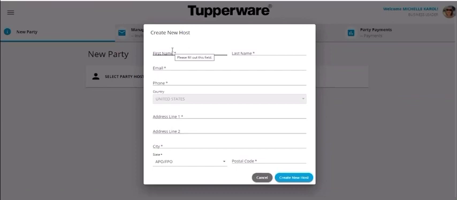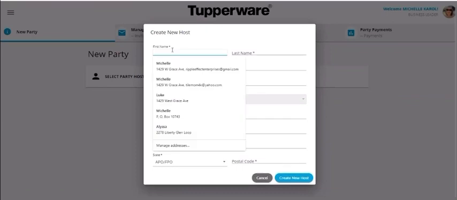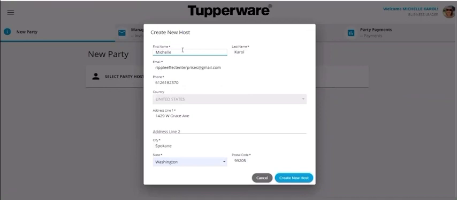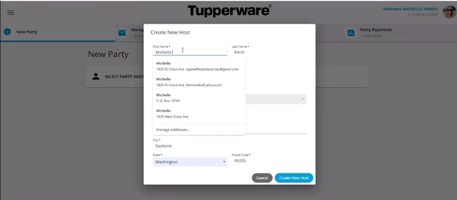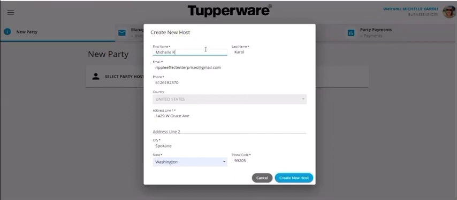So what you'd like to do here is put all the hostess information and make sure that it's absolutely correct. And if you want to do a party for yourself, you're going to want to add one little thing here that is different. Because if the Tupperware system has Michelle Carroll in the system, I just want to add maybe my middle initial, Michelle R. Carroll. And that is going to allow this to process in the Tupperware system.